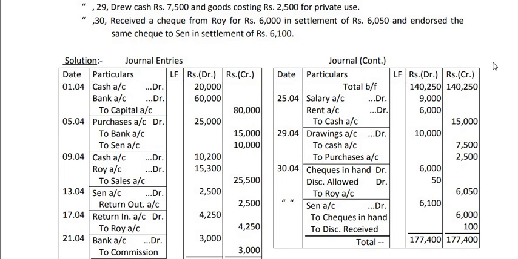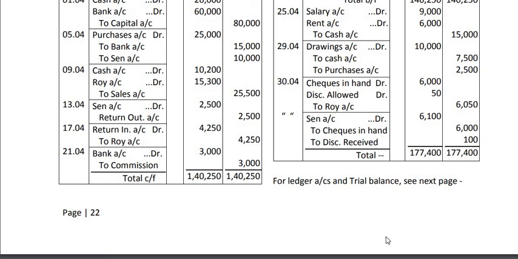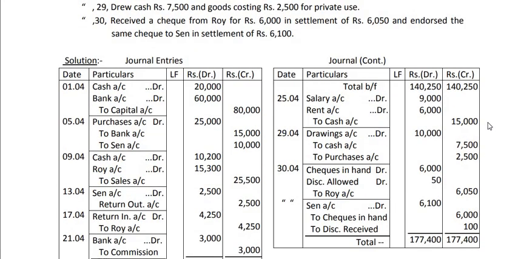Okay, so this is how to make transactions in the journal. Now the ledger account and trial balance we will do next day. That means on the next page I have solved ledger accounts and I have given the trial balance.